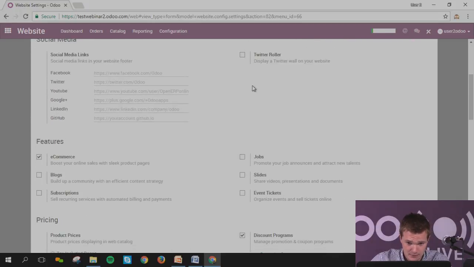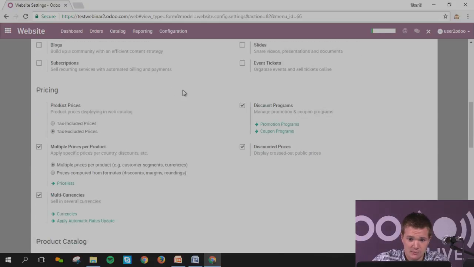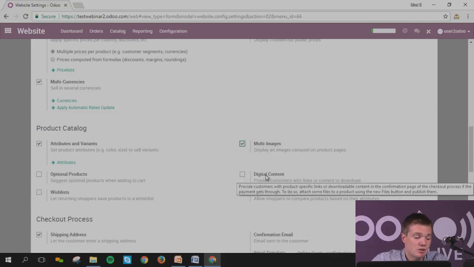Slides, event ticket, that's not going to be for today. According to me, that's good. You can also manage the multi-image on your product. This enables you to put different images for the same product on your website. Digital content, this is just if you sell, let's imagine, digital books. As soon as the guy orders online, then you can send the link and they can download it.